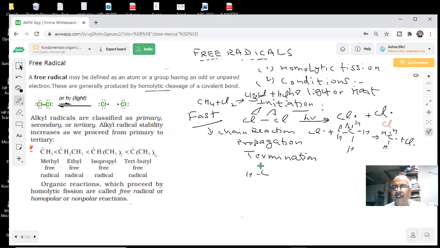So students, such things will happen. Yes, sir. So you can see that chain free radical reactions are going to be very fast, students. The question will be, under what conditions? What type of solvent will be required, students?